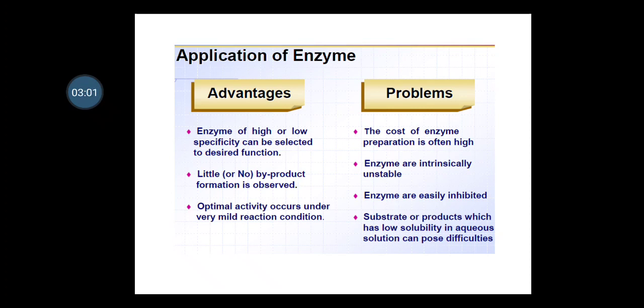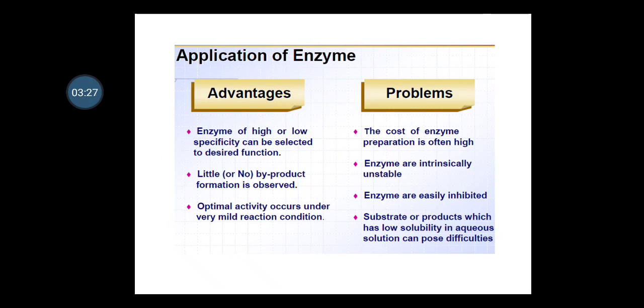But when we talk about the immobilization of enzymes, or when we try to sum up enzyme technology and its application, there are different types of challenges. The challenges are, first, the cost of enzyme preparation is often high. Second, these enzymes are intrinsically unstable, so we have to make them stable by using different types of carriers.